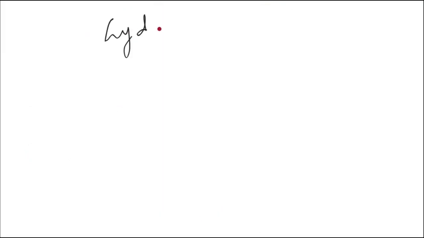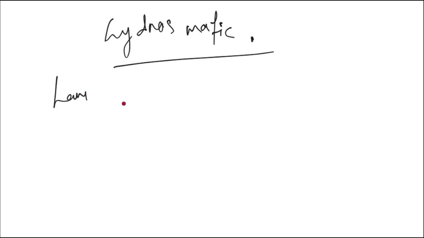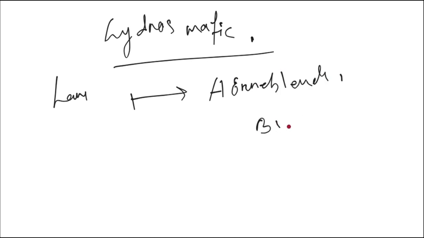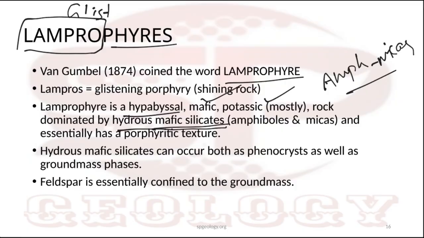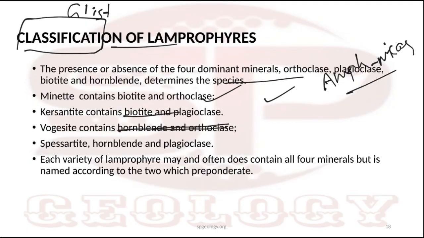Muscovite maybe. Let me check. Okay, hornblende, biotite, orthoclase and plagioclase. Okay, orthoclase and plagioclase also there. So based on these four dominant minerals, hornblende, biotite, potash feldspar, and plagioclase feldspar, Lamprophyre is what? Ultrapotassic and ultramafic.